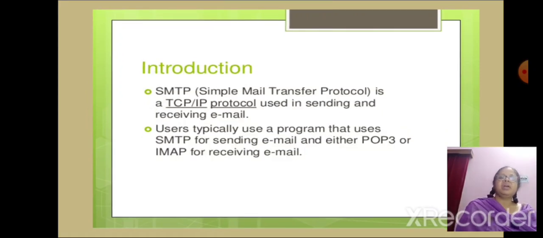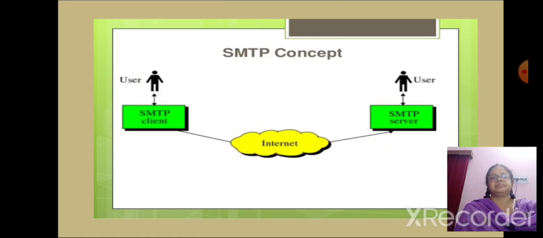SMTP is a TCP/IP protocol used in sending and receiving email. Users typically use a program that uses SMTP for sending email and either POP3 or IMAP for receiving email. This is the concept of SMTP. The user sends to the receiver by using the SMTP protocol.